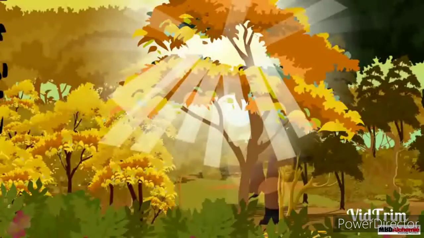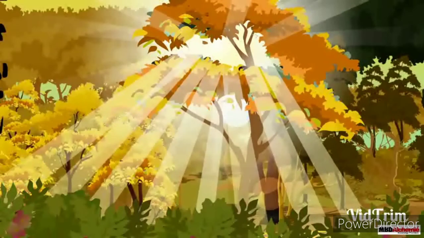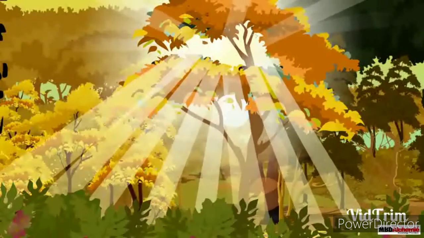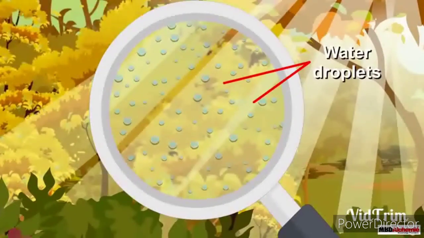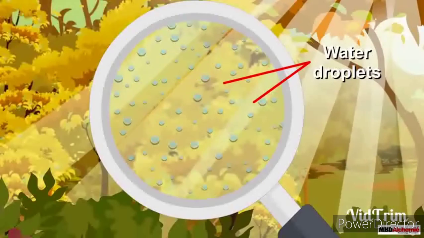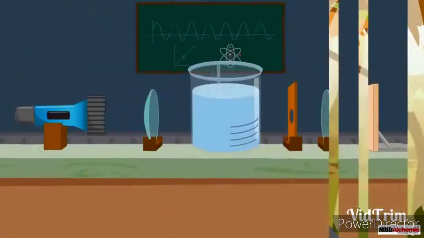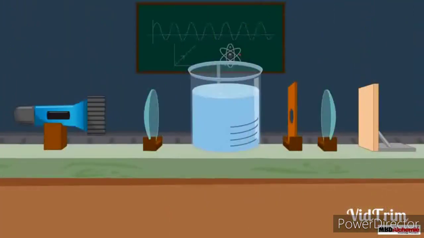The same kind of phenomenon is observed when the light rays pass through a dense forest. In a dense forest, there are some water droplets present, and these water droplets scatter the light and the light rays are visible. Now we will do an activity to understand the scattering of light.